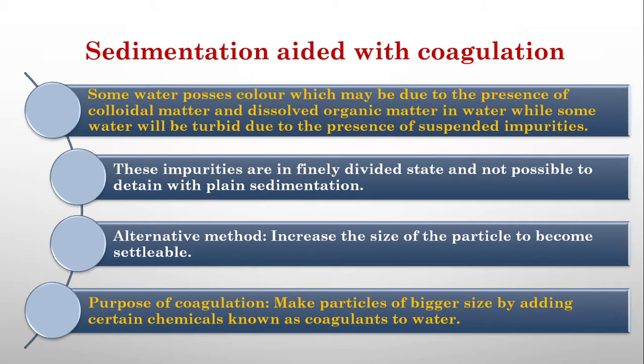In this, we are using a chemical known as a coagulant. The property of this chemical is that coagulants have the capacity to combine the fine particles together to form a flock, a combination of all the particles. This flock will be much denser than the fine particles originally present, so it has the tendency to settle down. This is what happens in sedimentation aided with coagulation.